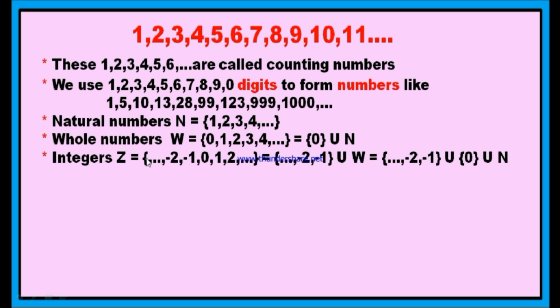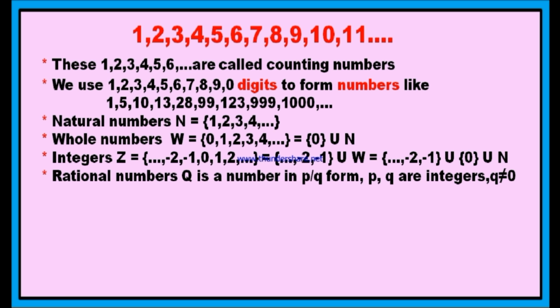These integers start from minus infinity to minus 2, minus 1, 0, 1, 2 and so on. This is nothing but the negative numbers union whole numbers. If we add negative numbers to the set of whole numbers, you will get integers. And in other words, if we add negative numbers and 0 to the set of natural numbers, again you will get integers.